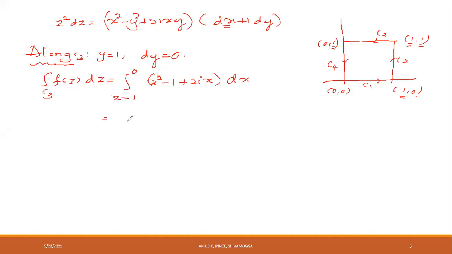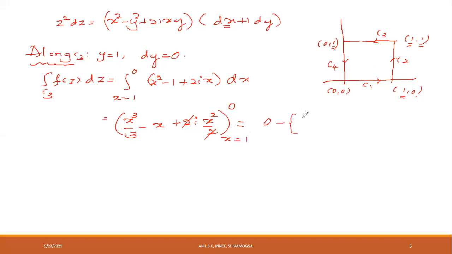Integrate this. The integral of x square is x cube divided by 3. The integral of minus 1 is minus x. Plus 2i into the integral of x, which is x square divided by 2. Limits from x equal to 1 to 0. Cancel this 2 with this 2. Apply the upper limit: 0 cube is 0, 0 square is 0. Minus the lower limit, put x equal to 1.